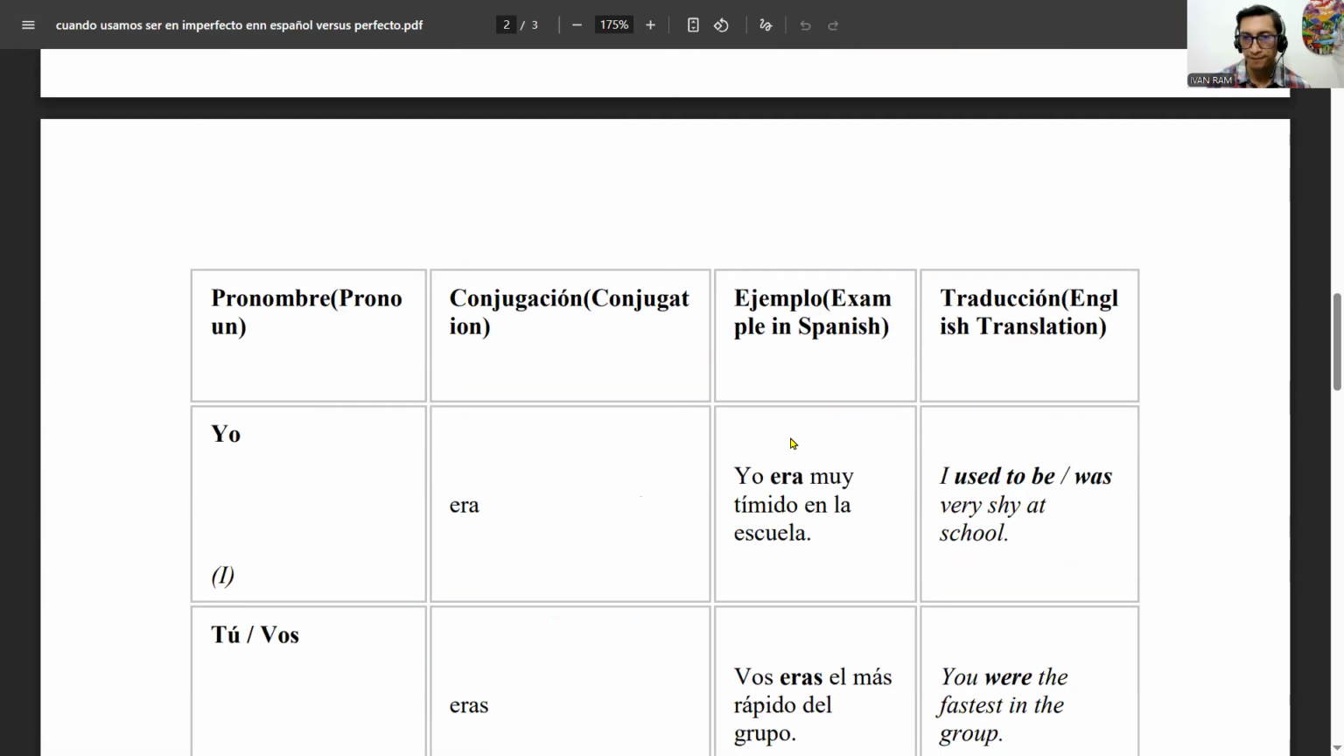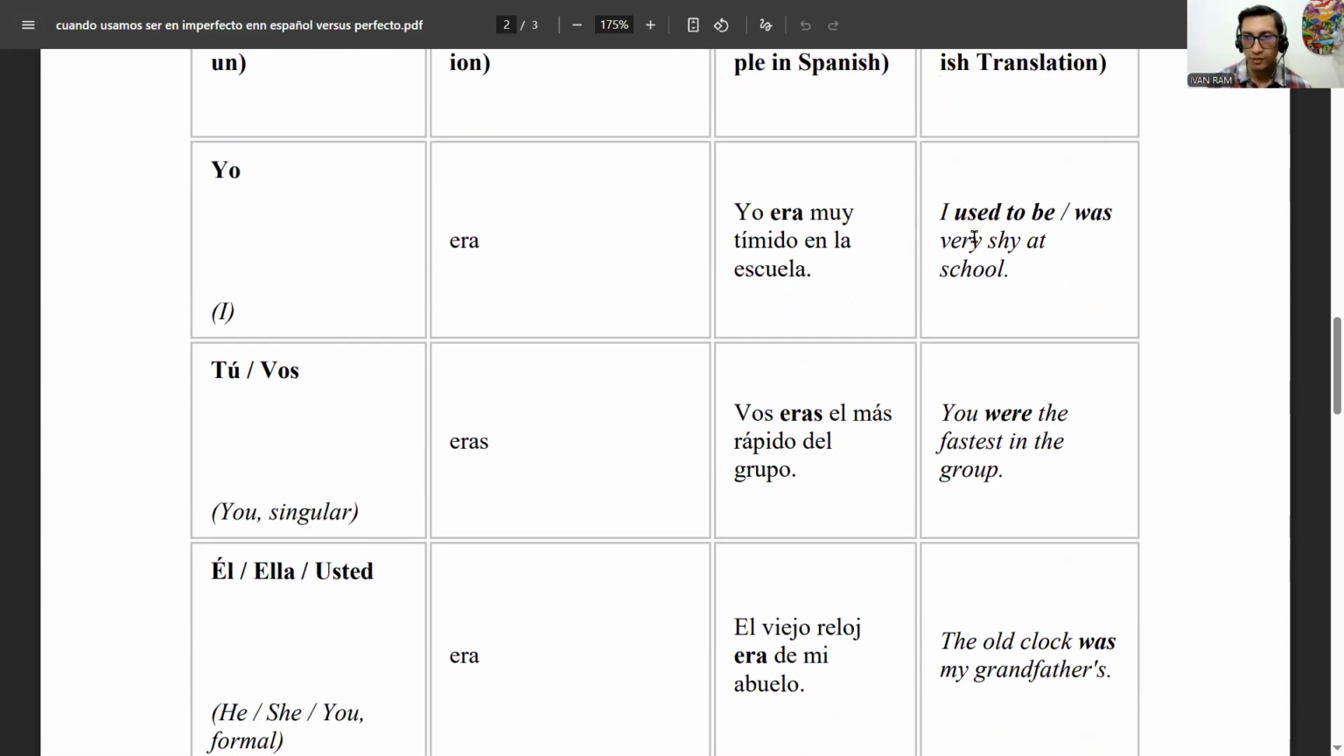Let's go back. So in English, that could be "I used to be very shy at school" or "I was very shy at school." Notice that you could use any of them, but you're talking about a quality, a personality. So era would be better in this case.